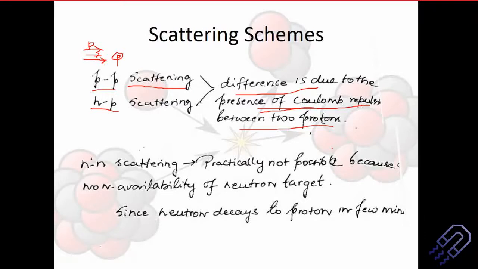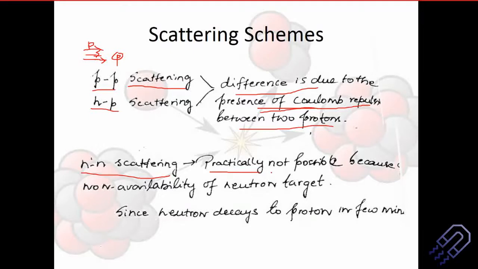Then why can there not be neutron-neutron scattering? First of all, we can do it. It's not that it cannot be done, but technically the issue is that a single source of neutrons as a target is not a possibility. It is not a bound state. A single neutron is not a bound state, and until you have a bound state, you cannot study it.